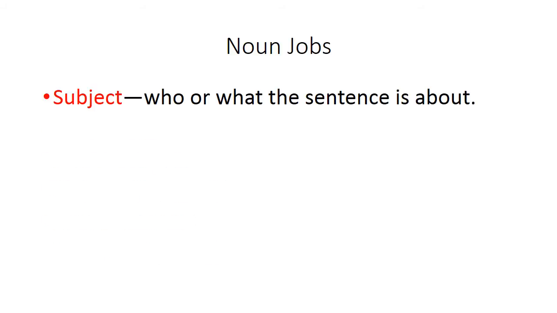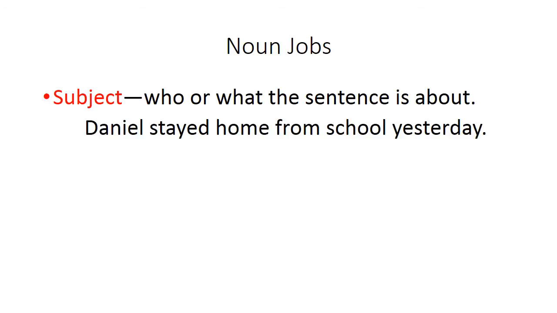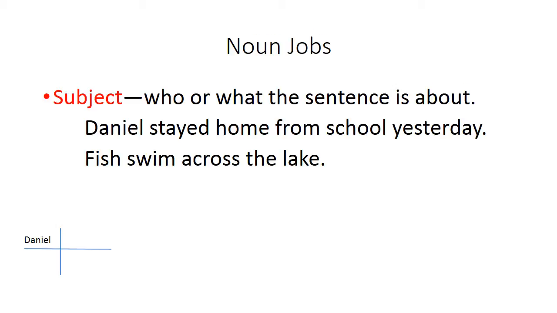We're going to start with subject, who or what the sentence is about. Pretty basic. Daniel stayed home from school yesterday, or fish swim across the lake. When we diagram those, we always put the subject to the left of the up and down line. That up and down line is the one thing that you're going to see in every single diagram. This up and down line is consistent in every diagram. Other things can change, but this up and down line will always be there because you're always going to have a subject and a verb, and the subject is always going to be to the left.